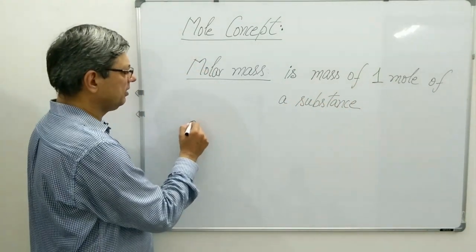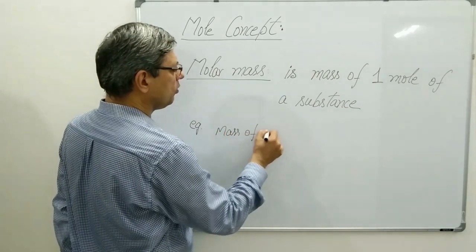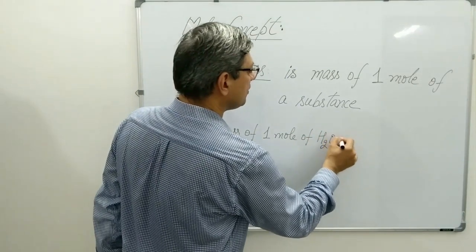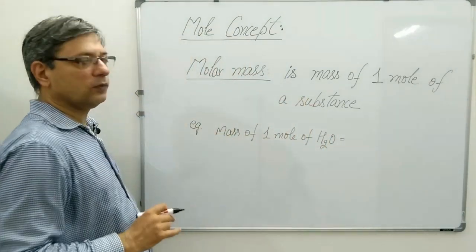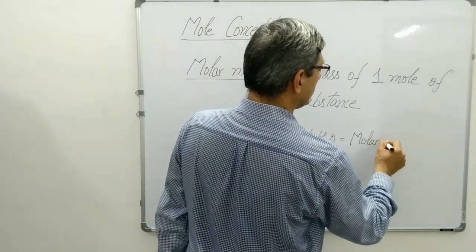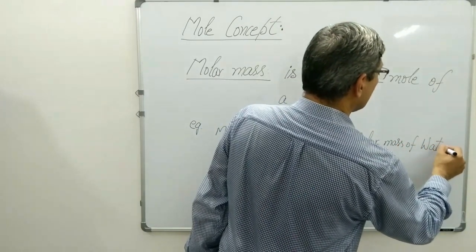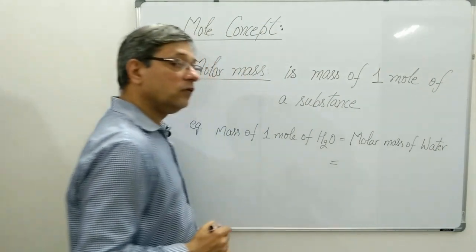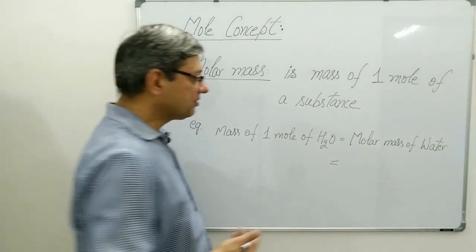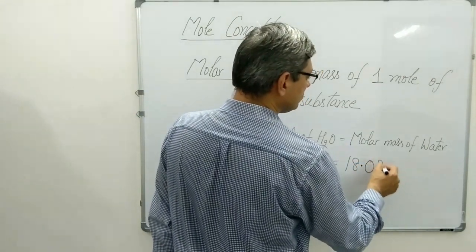For example, if I say mass of 1 mole of water, in place of writing this full line, I can simply write molar mass of water. And molar mass of water will be equal to the molecular mass expressed in grams. And water's molecular mass, we all know, is 18.02.